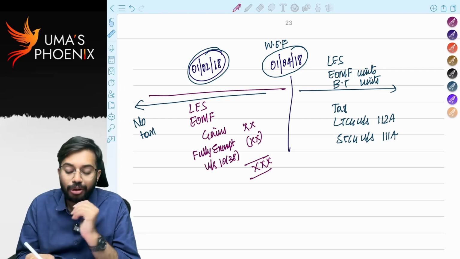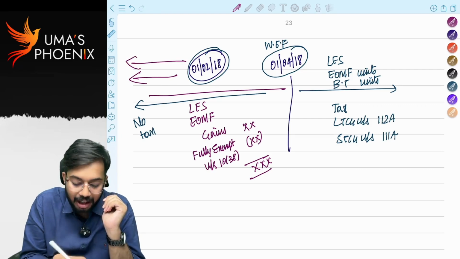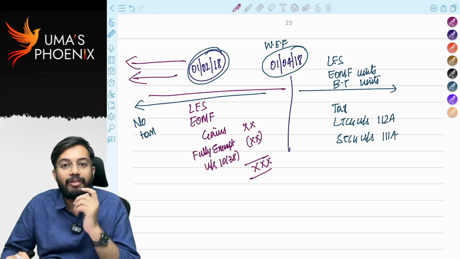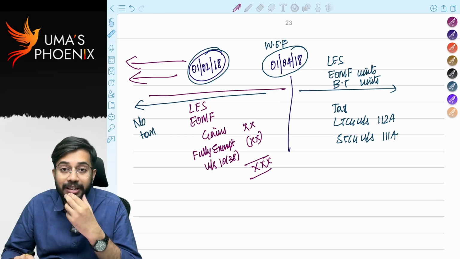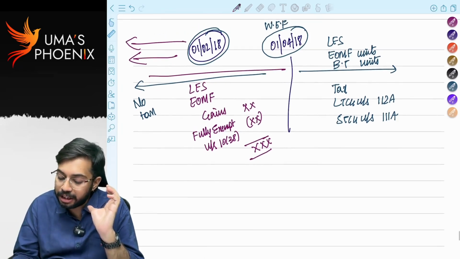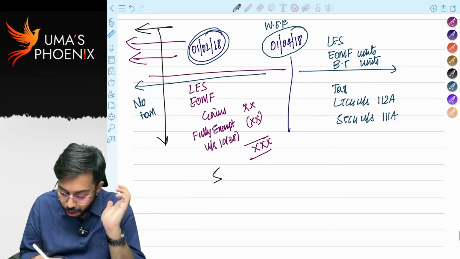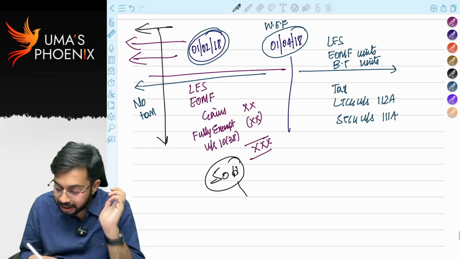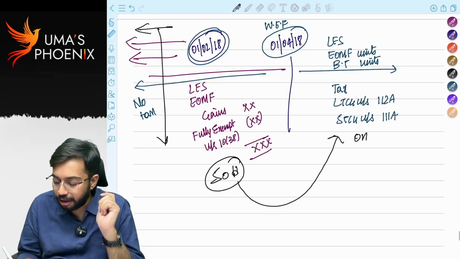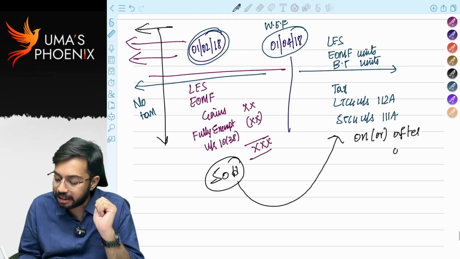What happened? Those who purchased before 1st February 2018 did not know, right, that there will be tax on transfer of listed equity shares. So that is why for those who purchased shares before 1st February 2018 and sold their shares on or after 1st April 2018, special cost of acquisition is available.